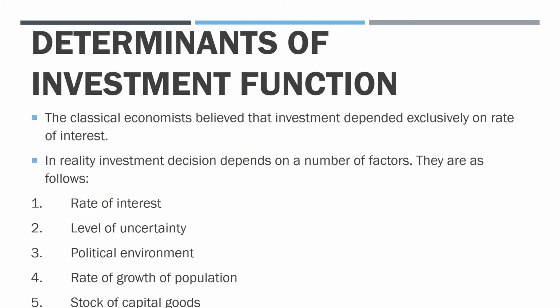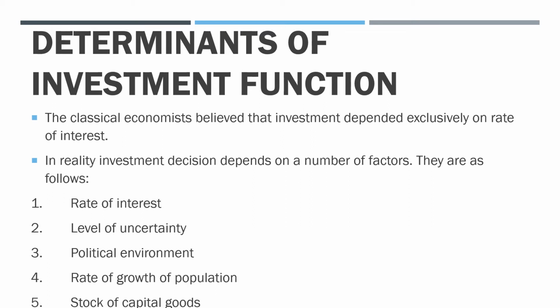Now coming to the determinants of an investment function, as per classical economists, investment depends exclusively on the rate of interest. But in reality we know that investment depends not only on your interest rate, but also many other factors influence your investment decision.